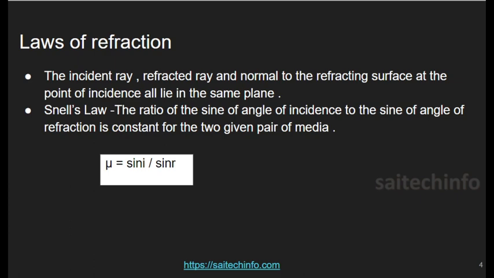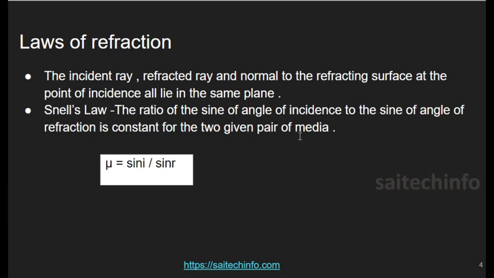The ratio of sine of angle of incidence to the sine of angle of refraction is constant for the two given pair of medium. So I have represented this law in terms of an equation. The constant is nothing but mu, the ratio of sine of angle of incidence, that is sine i, to sine of angle of refraction, that is sine r. So mu is equal to sine i by sine r, which is the constant. So this represents the second law.